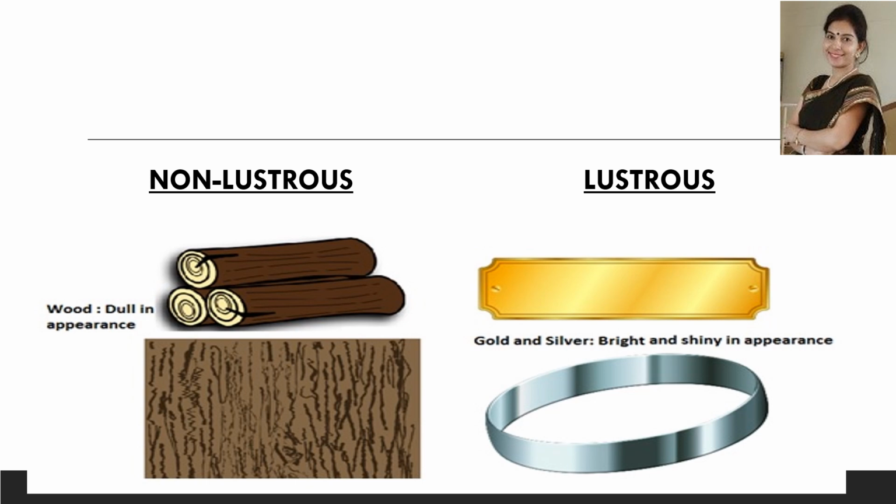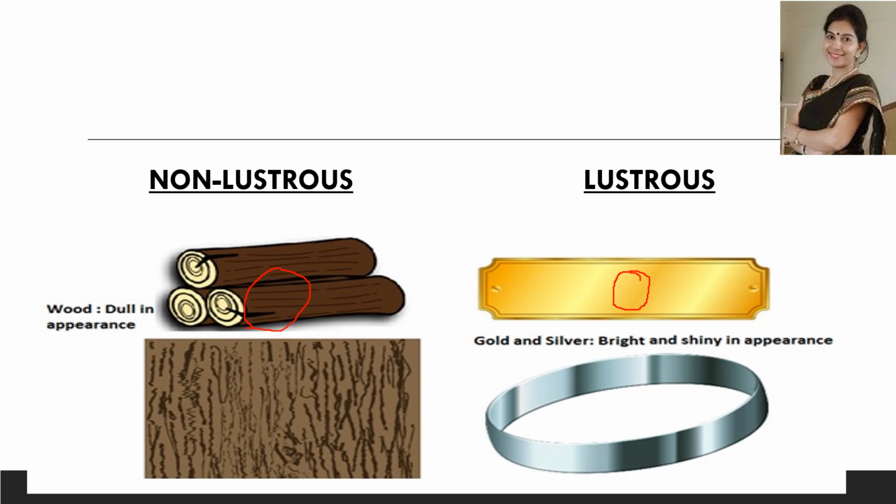So materials can be classified on the basis of luster, which is a very gentle sheen or soft glow. If they do not have this luster, then they will look dull like wood. This is wood. It doesn't have a luster or shine, so it appears dull in nature. And materials having shine look bright. Examples are gold, silver, copper, aluminum. Mostly the metals have a luster, and so it is a quality of metal that they are lustrous in nature.